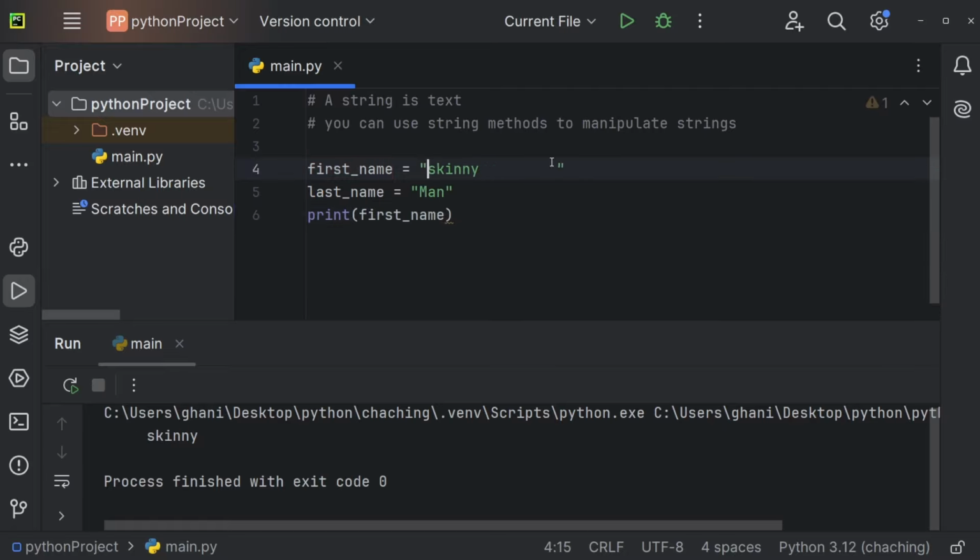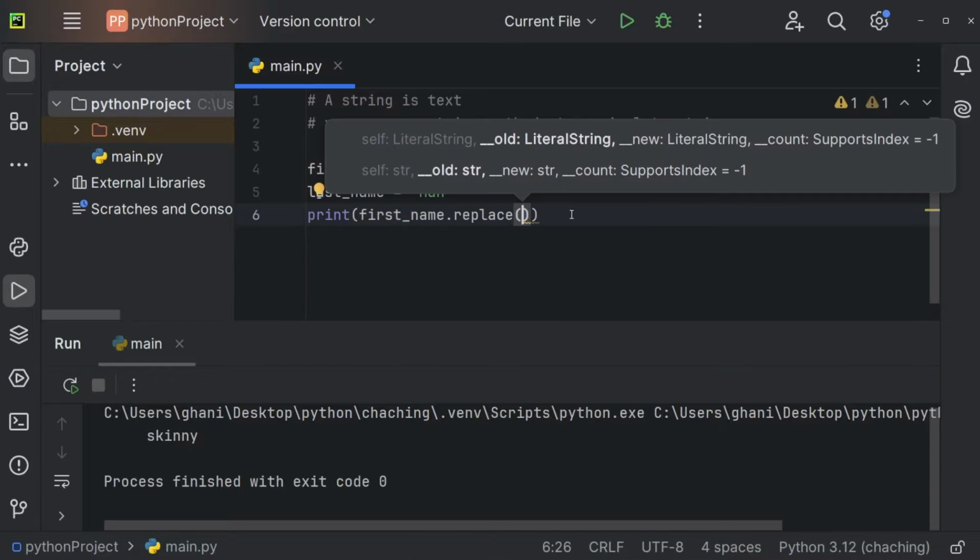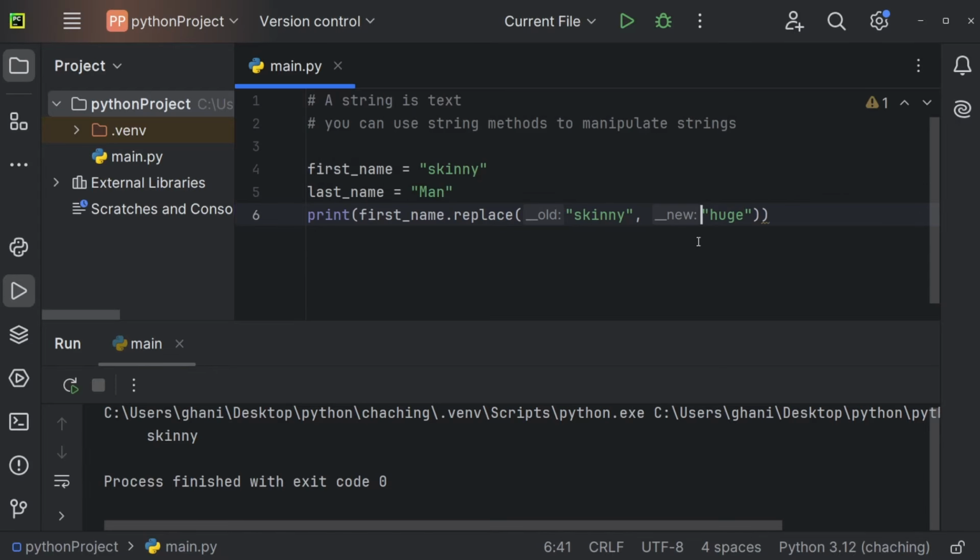So let me remove all of them, and we can also remove a certain word. So we could, for example, use first_name.replace. Right here I first have to define the old word, which is going to be skinny, and the word I want to replace the old word with. And in my case, this should be huge, for example. Let me play this. And now we're getting huge. And if this here would be skinny NPC, and I'll play this once again, we're getting huge NPC, which is probably a little more accurate. So let me remove this one.